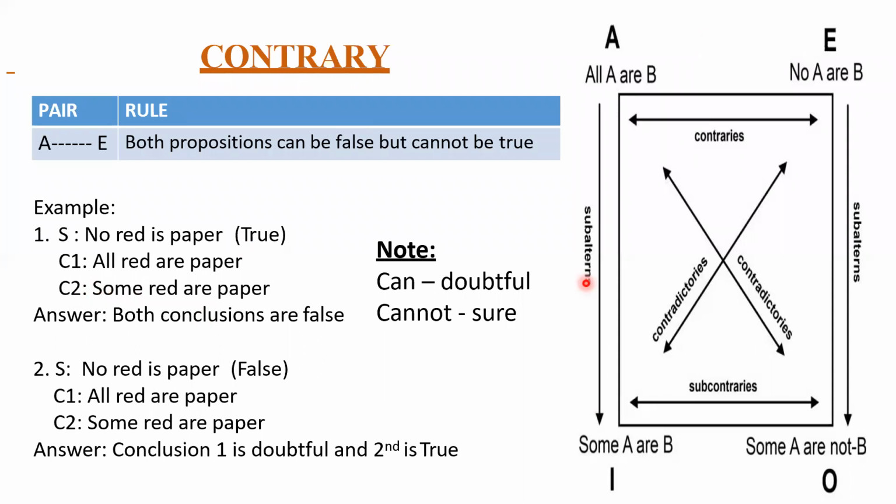Fine. So if you have understood the contrary, sub-contrary is just the opposite. You can see the figure here. Where the contrary is lying, the contrary is in the topmost, so just opposite to it is sub-contrary. Clear? Whatever rule we have studied here, we just put the opposite rule to this. Example, both statements can be true, but both cannot be false. I'm just changing the true or false here. So we'll see the actual PPT now.